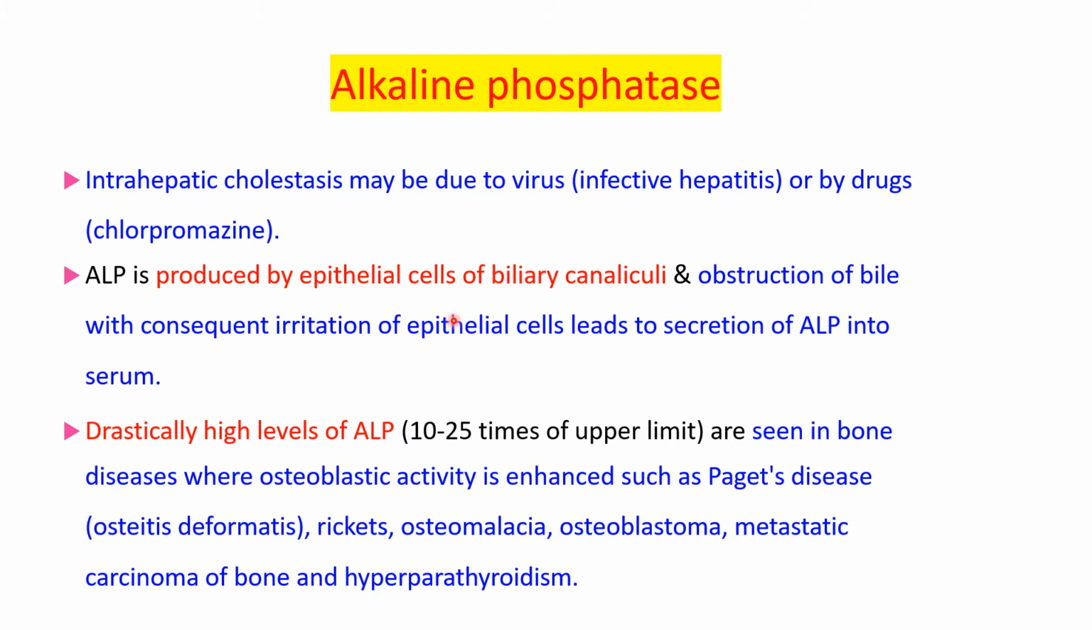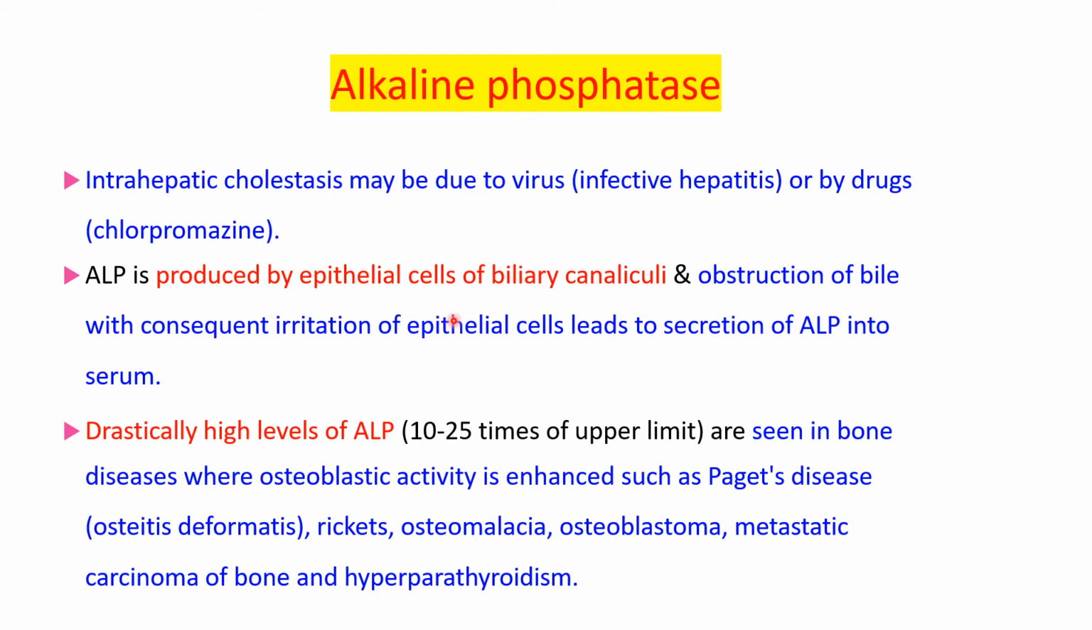If there is obstruction to flow of bile, then alkaline phosphatase level is increased, and if it is increased to a very high extent, then there may be a bone disease or increased osteoblastic activity. For example, there can be Paget's disease of bone, also called osteitis deformans, or there may be rickets, osteomalacia, osteoblastoma, metastatic carcinoma of bone, and hyperparathyroidism. So these are the various conditions in which alkaline phosphatase level is increased.